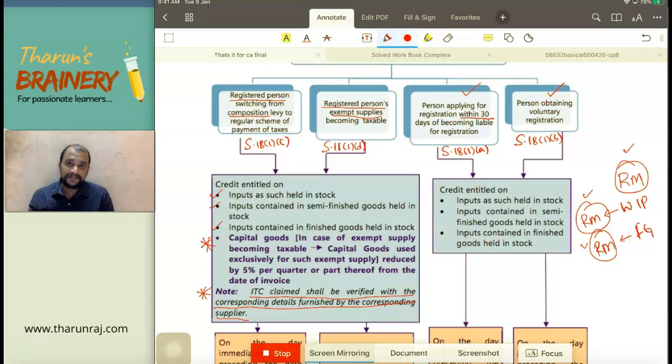Now your registered supplier will ask, anyhow you are under composition scheme or you are making exempted supply, what is the need of classifying it under B2B? But you need to tell, you classify it under B2B, because tomorrow when I am required to take ITC, I will not be in a position to take ITC because matching is there. So therefore you should ensure that that supplier classifies it under B2B supply in his return.